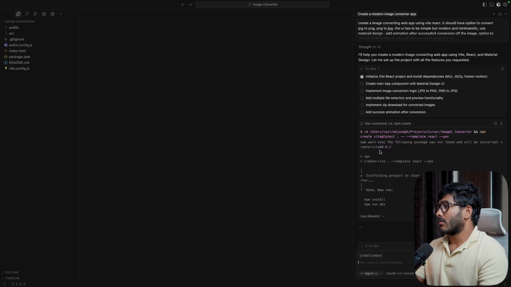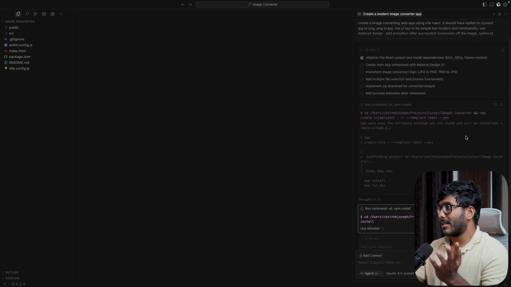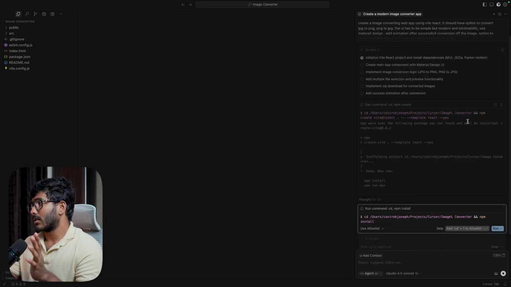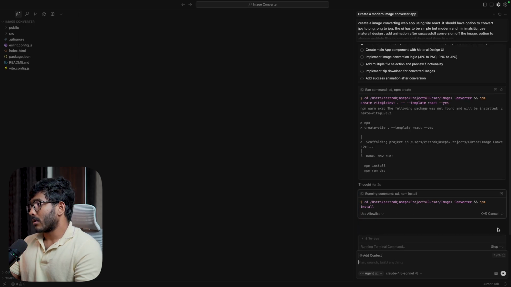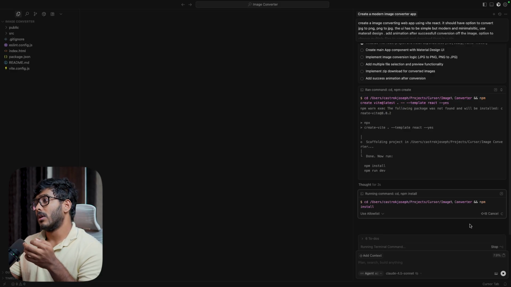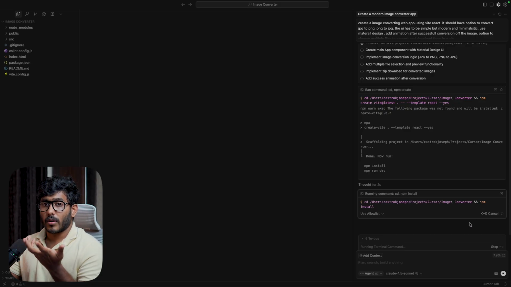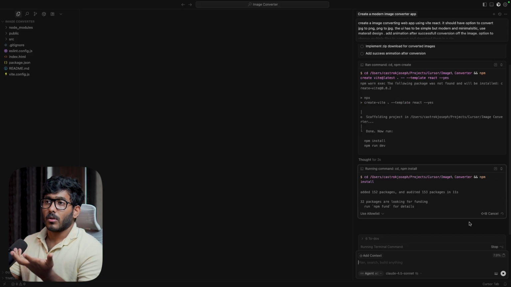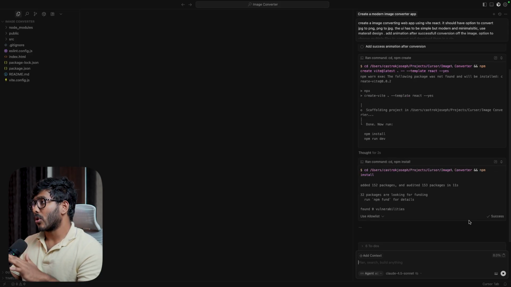What you see right here is the command that is used in your terminal to create the Vite project. That was npm create vite at latest with the template React. I'll give run. While using npm install, it will install all the dependencies. There are some dependencies needed when you want to create an app, and all those dependencies will be installed when you use this command, npm install.